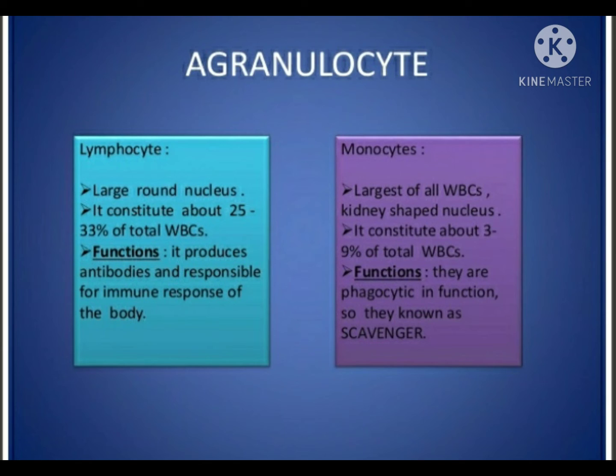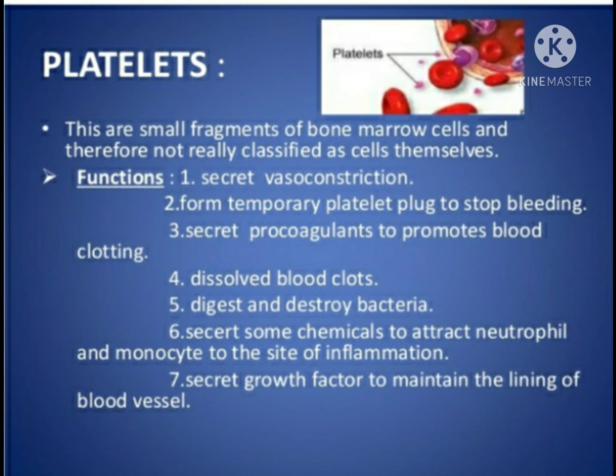Monocytes. Monocytes are the largest of all WBCs. They have a kidney-shaped nucleus and constitute about 3 to 9% of total WBCs. Their function: they are phagocytic, so they are known as scavengers. Platelets. Platelets are pieces of very large cells in the bone marrow called megakaryocytes. Platelets are made in our bone marrow. Bone marrow contains stem cells that develop into RBCs, WBCs, and platelets. These are small fragments of bone marrow cells and therefore not really classified as cells themselves.